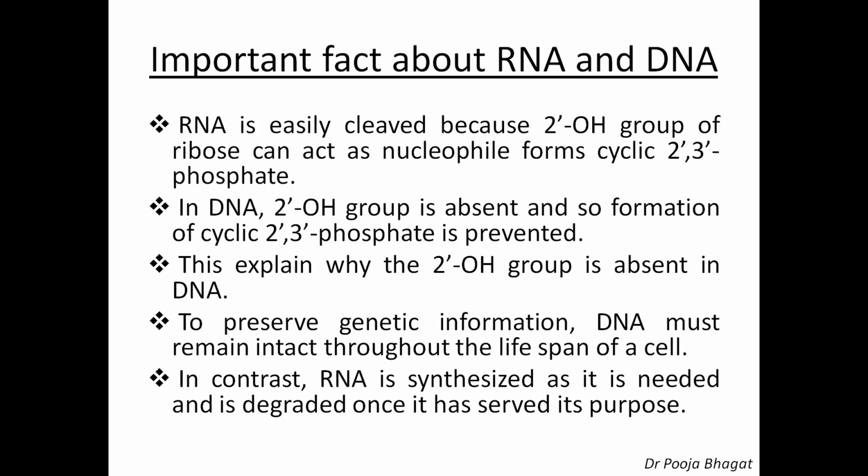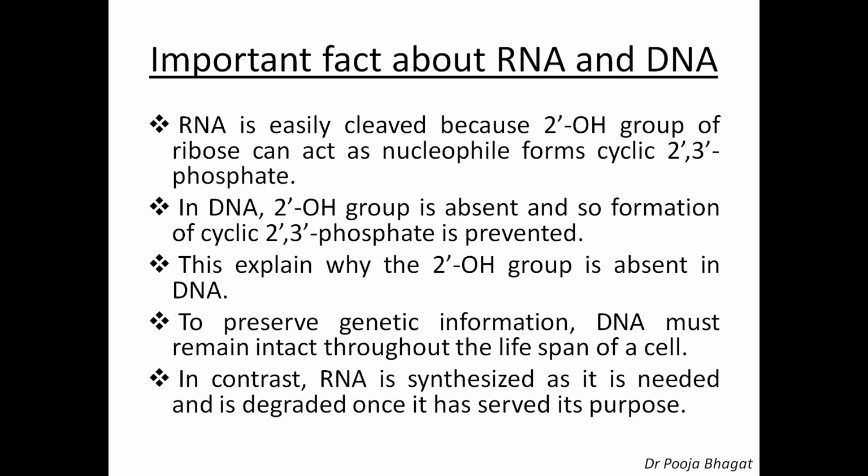We have seen it is deoxyribonucleic acid, 2-deoxy, so at the second position, oxygen is not there. So the 2-OH group is absent, and therefore the cyclic 2',3'-phosphate is prevented. How will it be formed? When the 2-OH group is not there, the cyclic 2',3'-phosphate cannot be formed. This explains why the 2-OH group is absent in DNA.